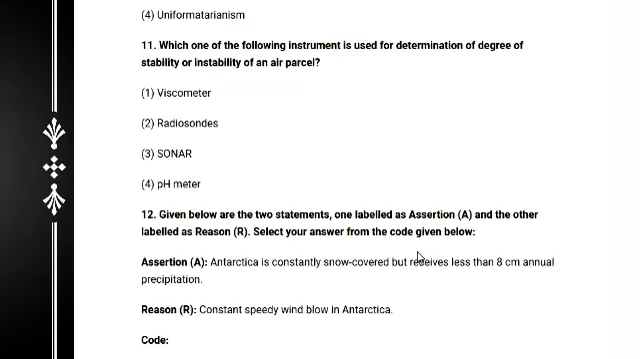And next question: which one of the following instruments is used for determination of the degree of stability or instability of an air parcel? The options are viscometer, radiosonde, sonar, and pH meter. Air parcel stability and instability: the answer is radiosonde.